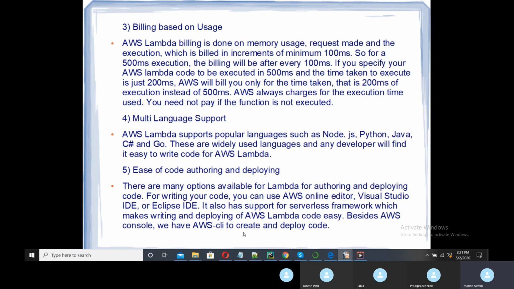Normally for development you use Eclipse IDE, or Visual Studio in the case of .NET. In the case of Java and Python, you use the Eclipse IDE. You just need to add the AWS plugin into that, and you can directly run your Lambda code in AWS. You can deploy and test that from your Eclipse IDE only.